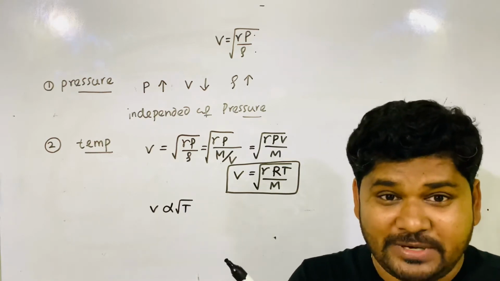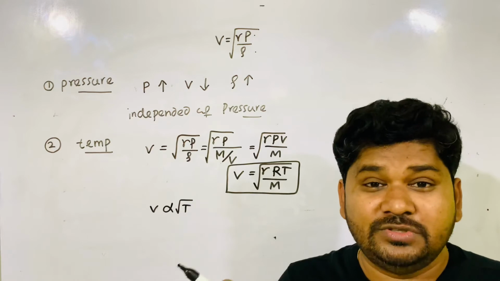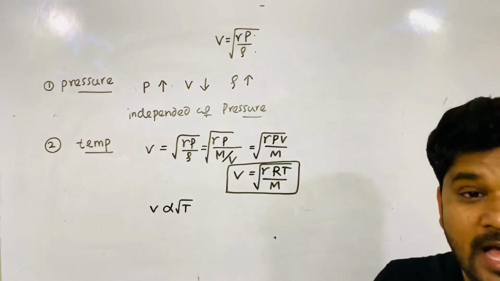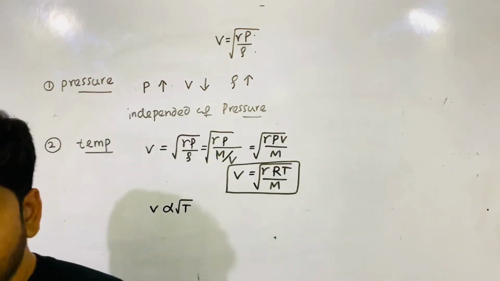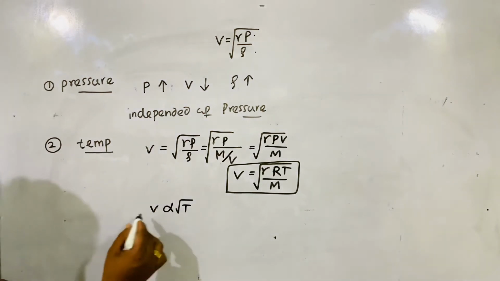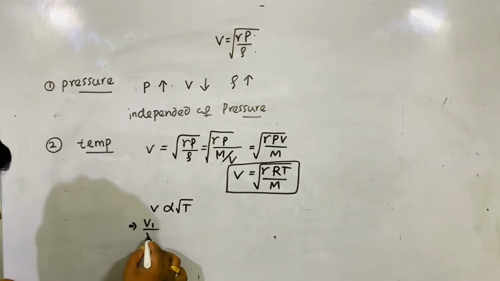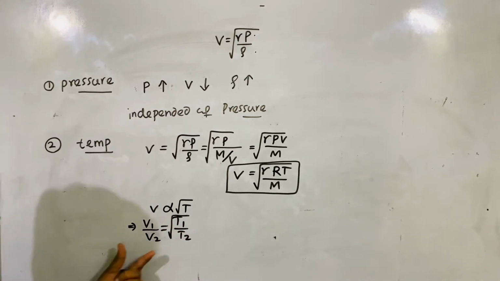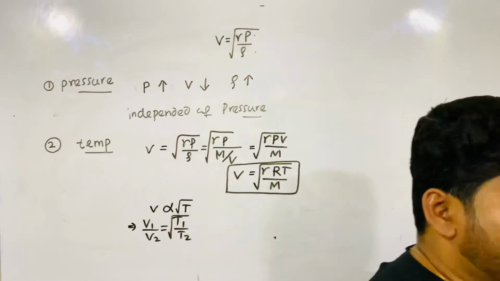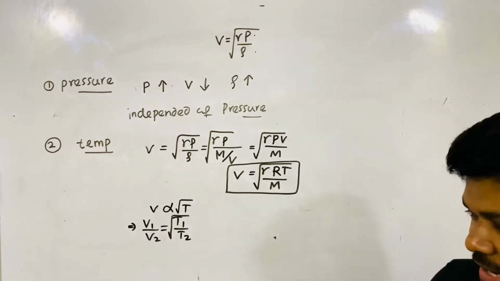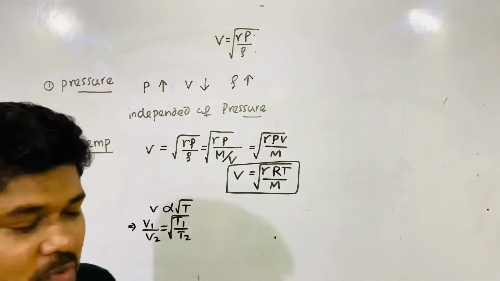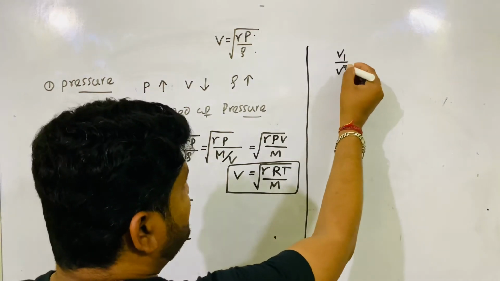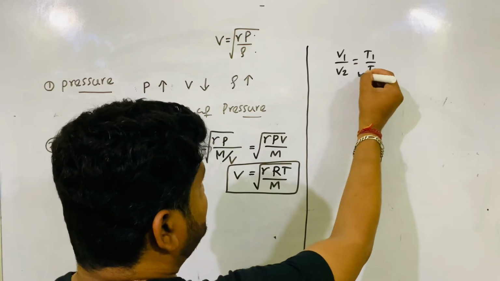Okay, let me state the sentence properly: velocity of sound for a particular gas is directly proportional to the square root of absolute temperature. Got it? Absolute temperature. So V is proportional to root T, so V1 by V2 is equal to root of T1 by T2. This is the dependence of velocity of sound on temperature. But we'll modify this formula a little more. Let's see what modification I am doing here.